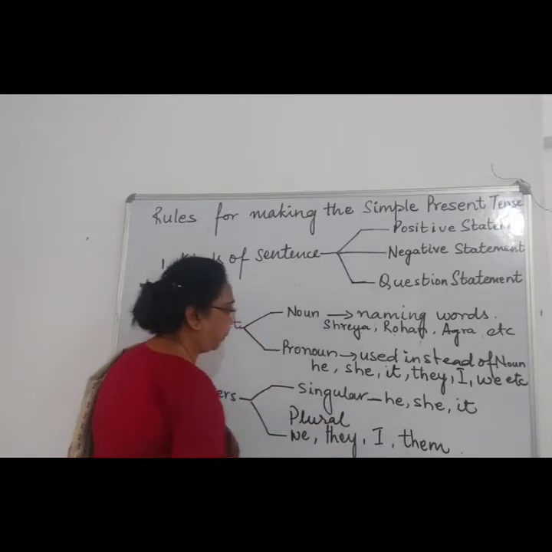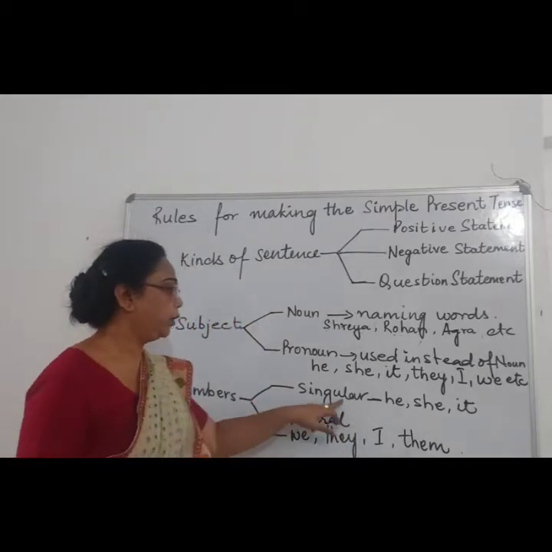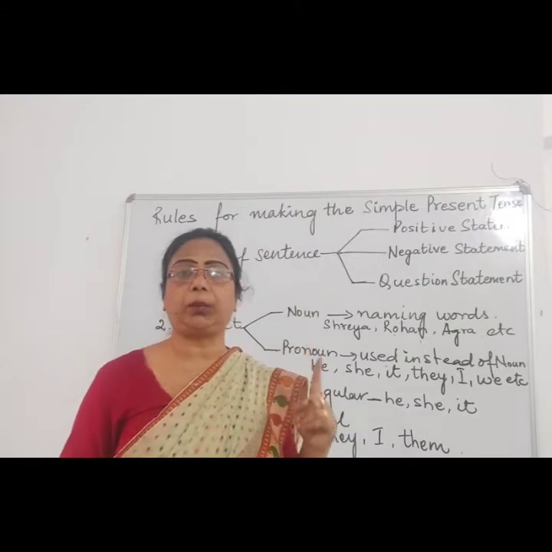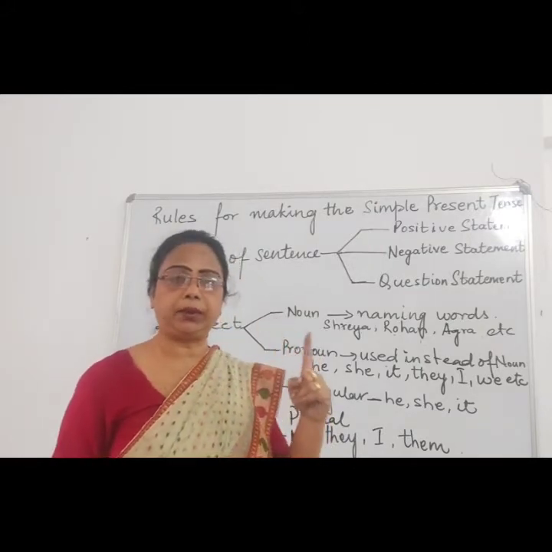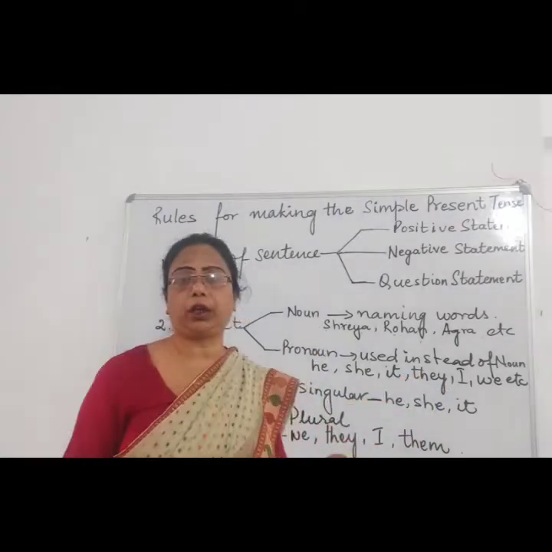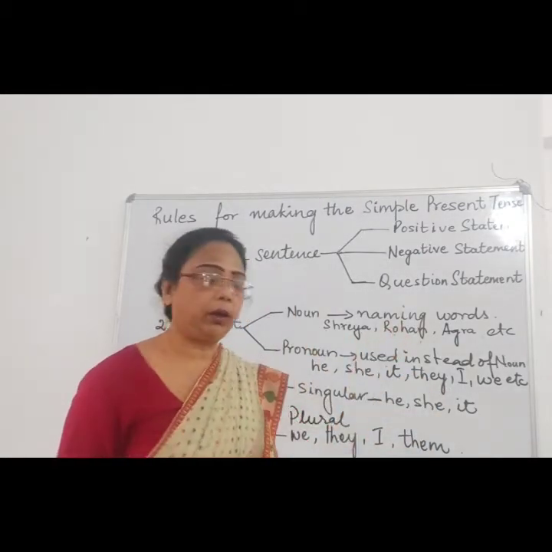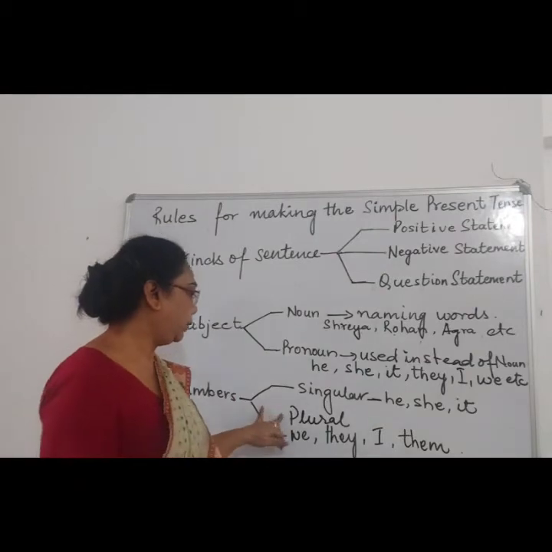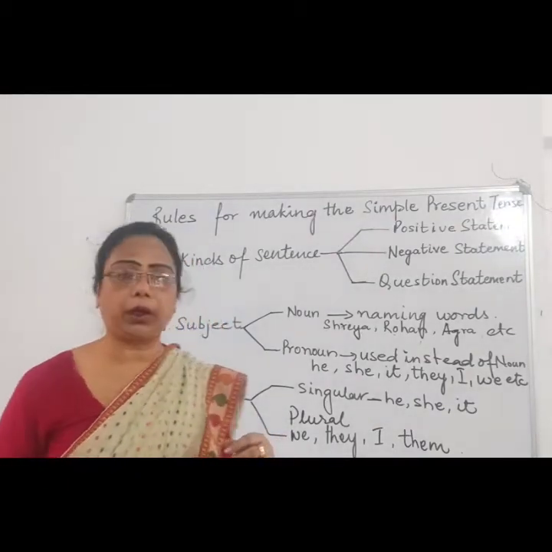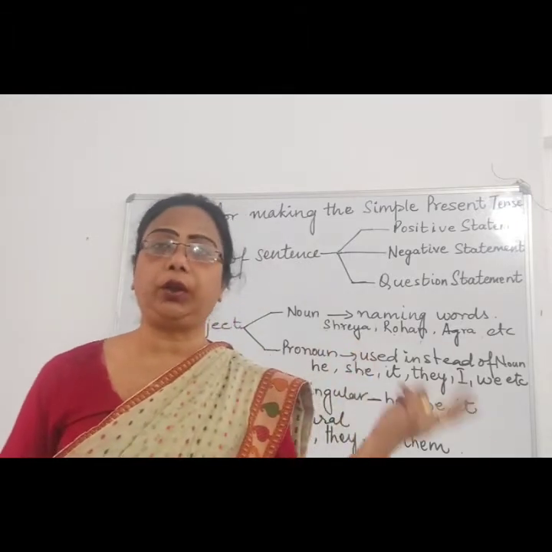They are talking about singular or plural. A singular noun, we know, is when the subject is talking about one thing, one person, one place, like he, she, it. It is talking about Rohan only, right? And a plural noun is when we are talking about two persons or more than two persons.